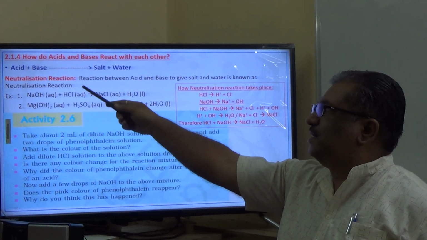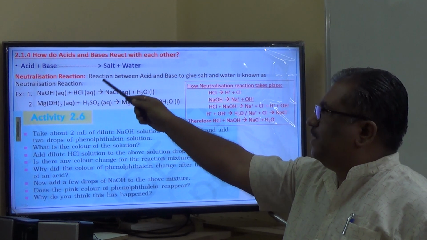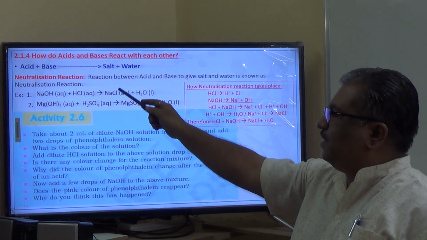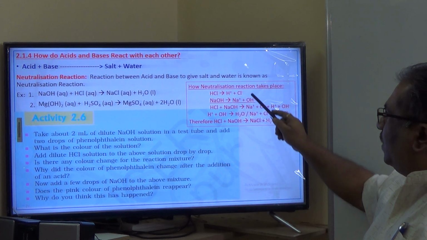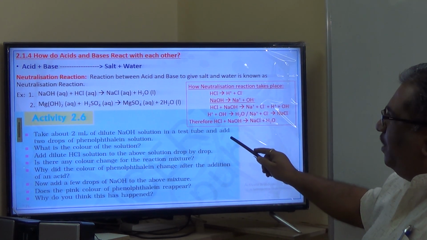Here you can see acid and base. Acid plus base gives you a salt and water. It is a neutralization reaction. Note down these reactions, and also how the neutralization reaction takes place. Whatever I explained has been written over here, so note it down.